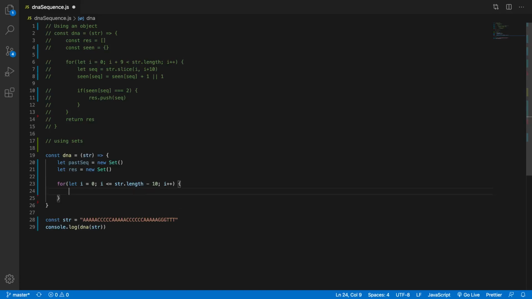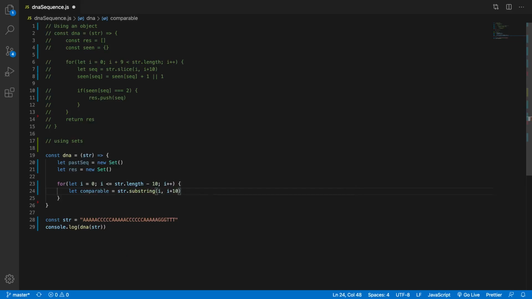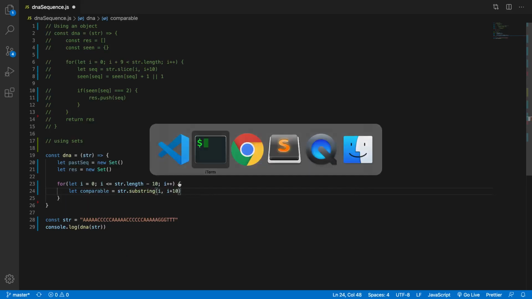So once we have that, now we'll go let comparable. And this is what we're going to compare to our past sequences. Equal str.substring i to i plus 10. Okay, so what substring does, let's take a look at it.